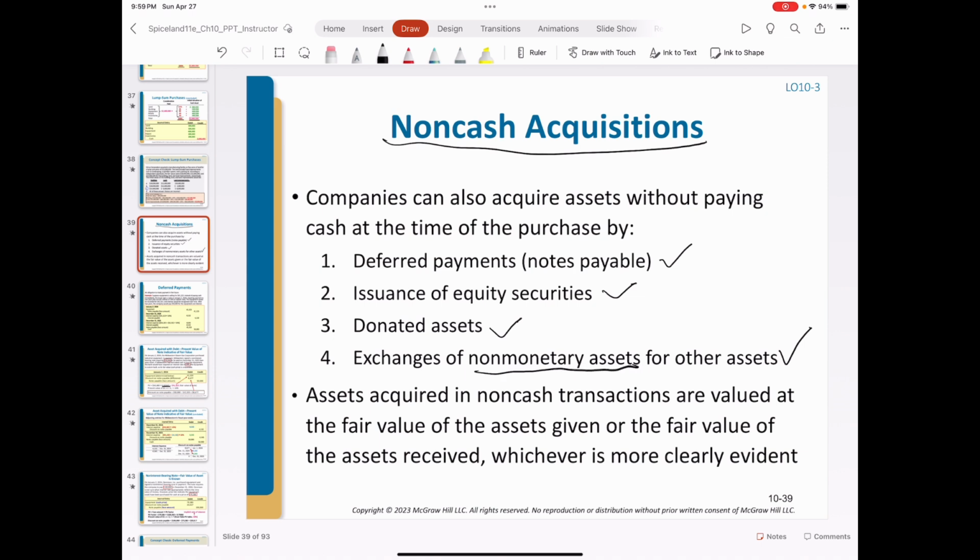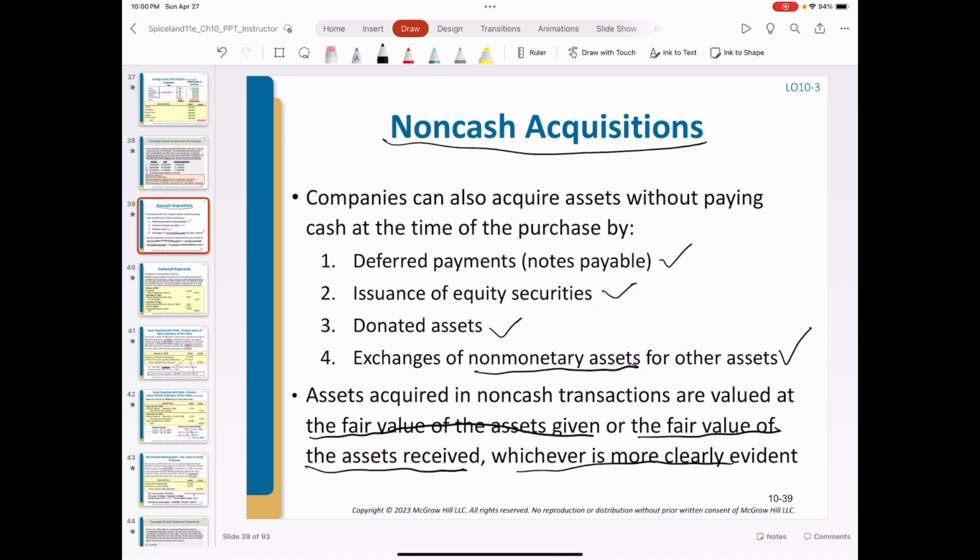So this is another way of acquiring property, plant, and equipment. Since it is not a cash acquisition, the value of the assets is determined by either the fair value of the assets given or the fair value of the assets received, whichever is more clearly evident. If the fair value of assets received is not available, we use the fair value of assets given.